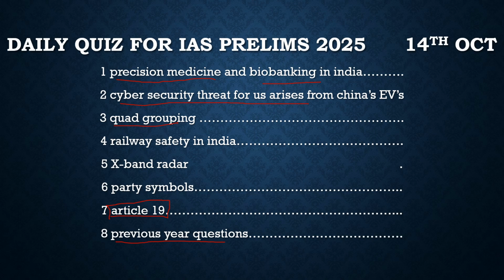It is about railway safety in India. We recently saw that there was a railway accident in Chennai. So here comes the question of how important it is for India to improve railway safety. Right now, what should India's approach be, as India is going for the Kavach system, which is anti-collision technology? It has some practical challenges right now.